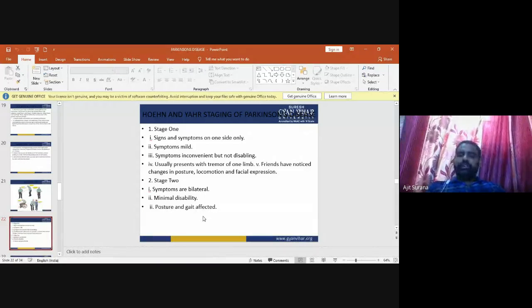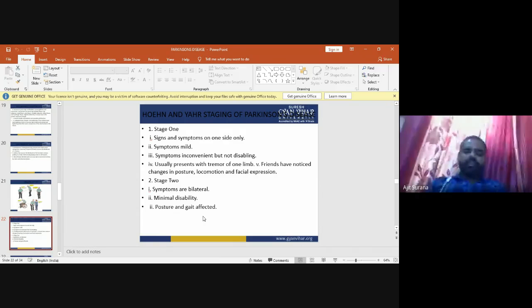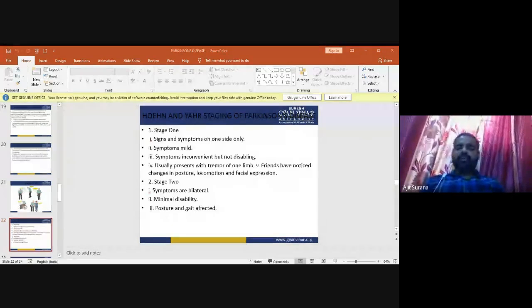In stage 1, the signs and symptoms are on one side only. Symptoms are mild, inconvenient but not disabling, usually presenting with tremors of one limb. Friends have noticed changes in posture, locomotion, and facial expression. Now in stage 2, the symptoms are bilateral, with minimal disability, and posture and gait are affected.